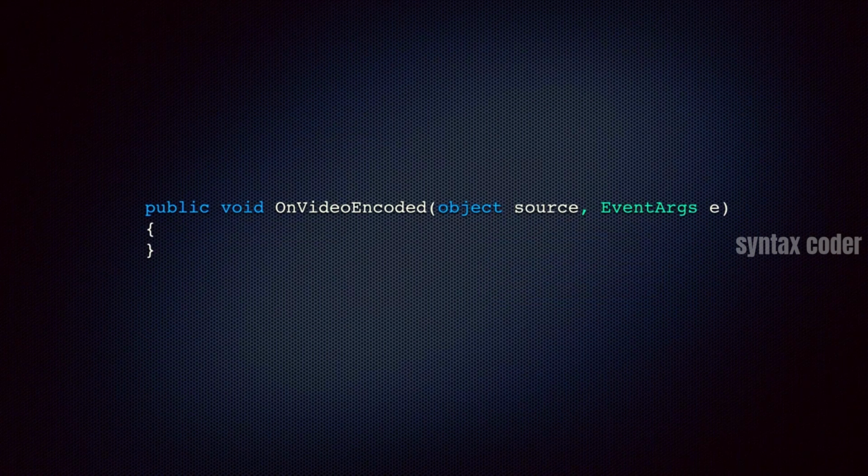Take a look at this method. So this method is void. It has two parameters, where the first one is an object and the second one is an event args. And this is a very typical implementation of a method in the subscriber. We often call these methods event handlers. And that's the method that is called by the publisher when the event is raised.